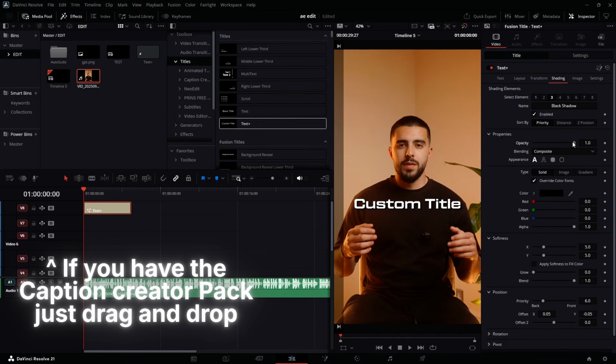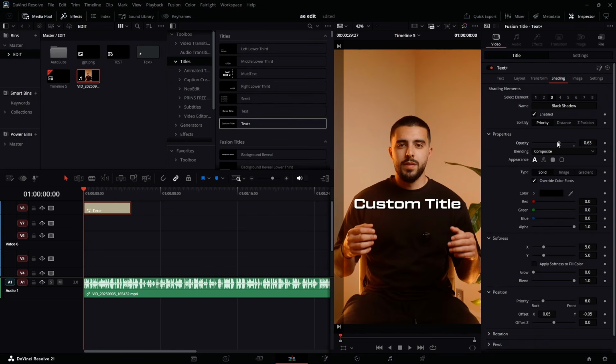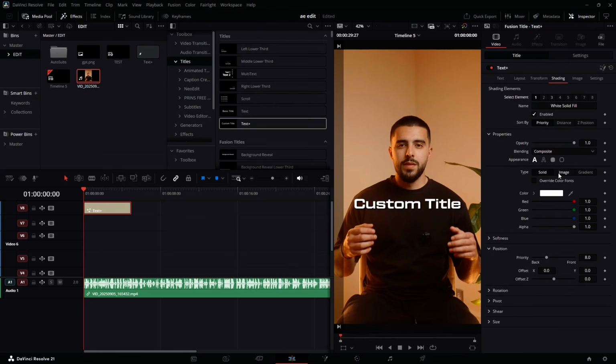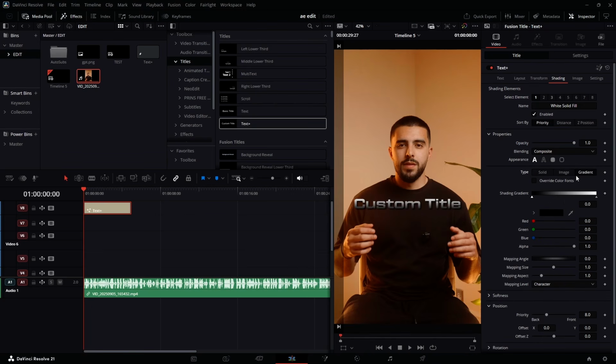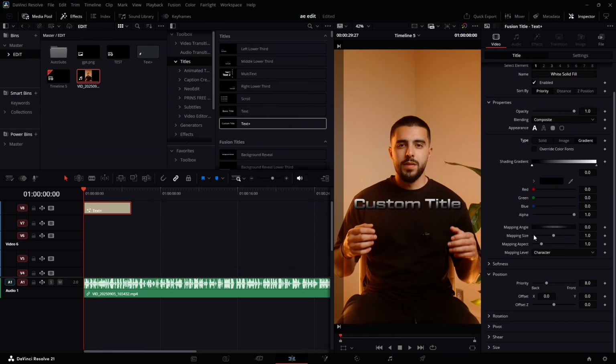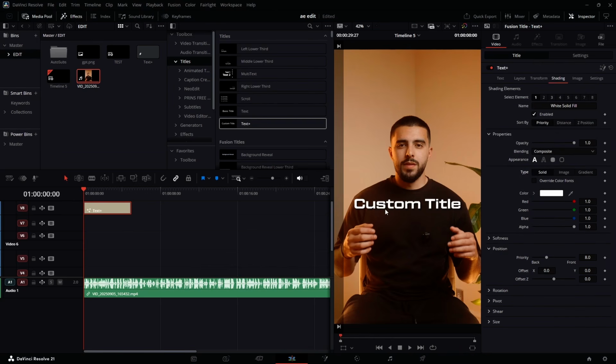Reduce the opacity of the shadow a little bit, and I think that is fine. You can also come down here to this one. If you want to use a gradient color, you can choose a gradient color, and then come down here and change it, but I'm just going to leave it at white. So just use a solid color. Later we can add glow and everything to the text.